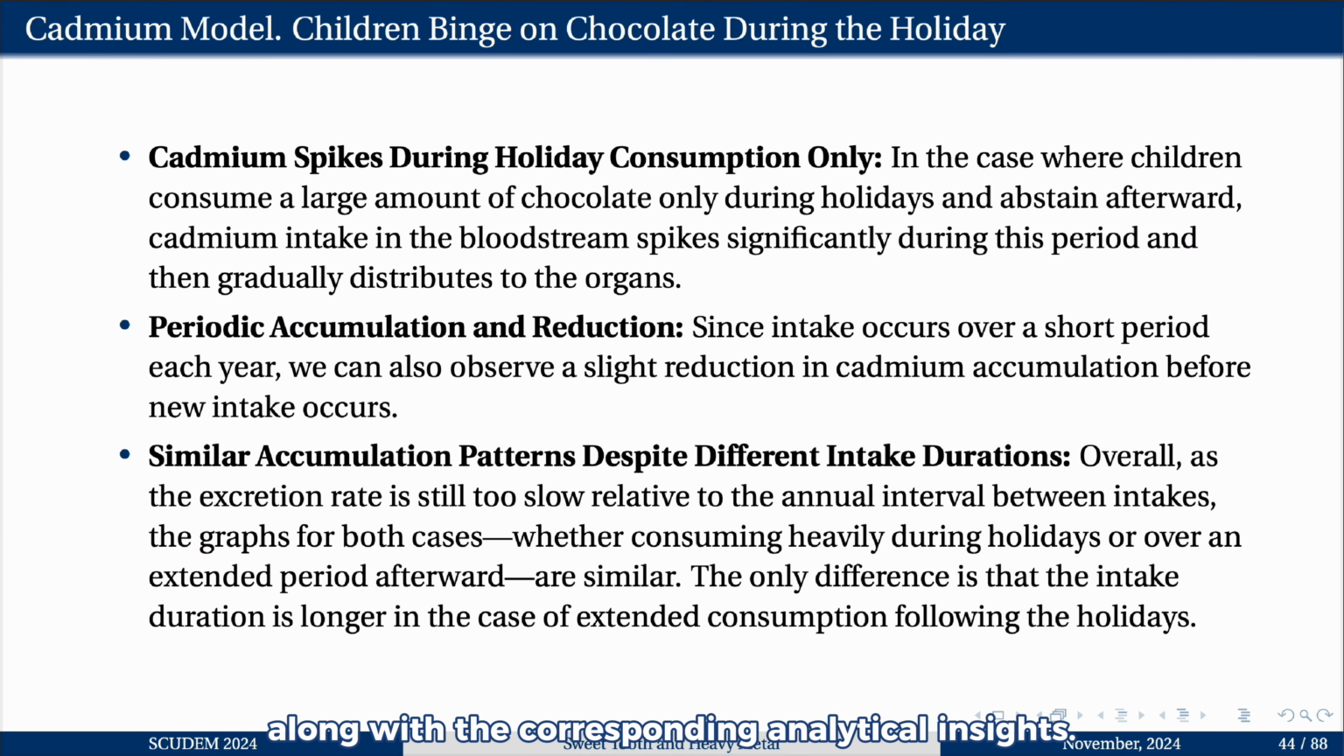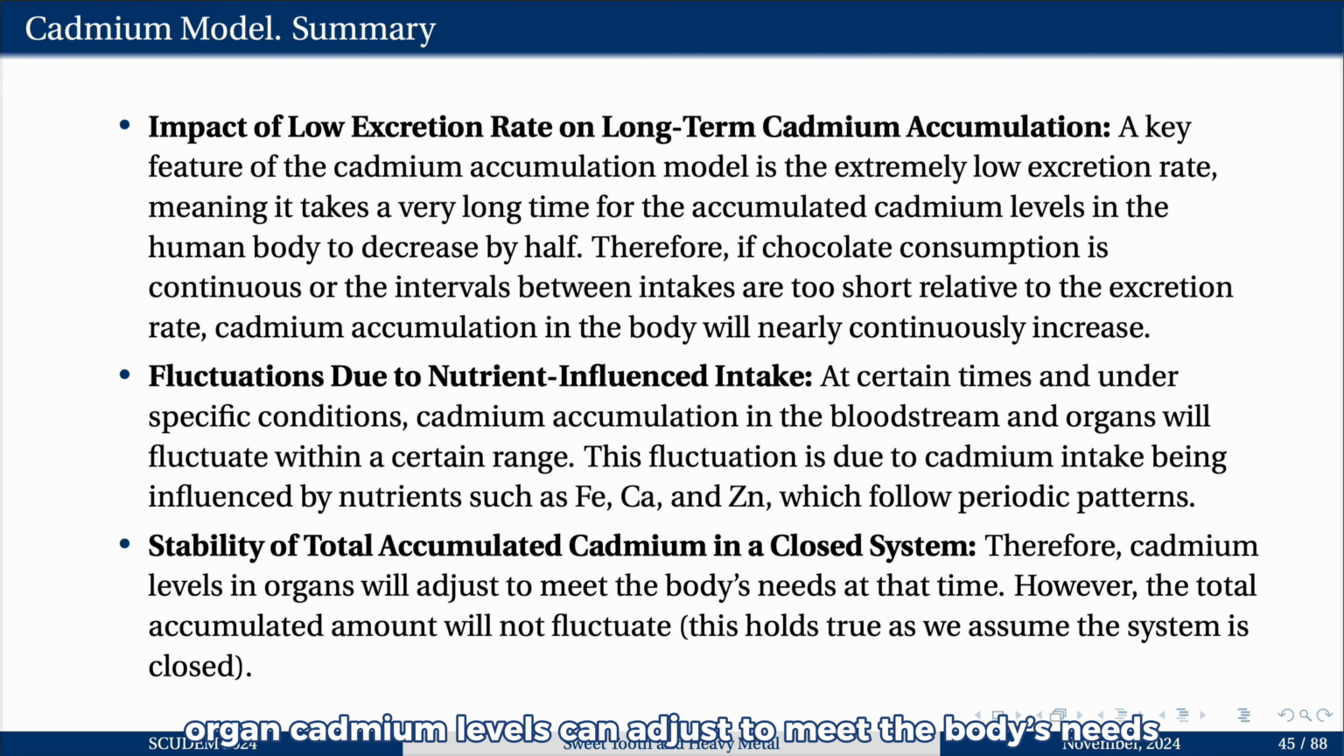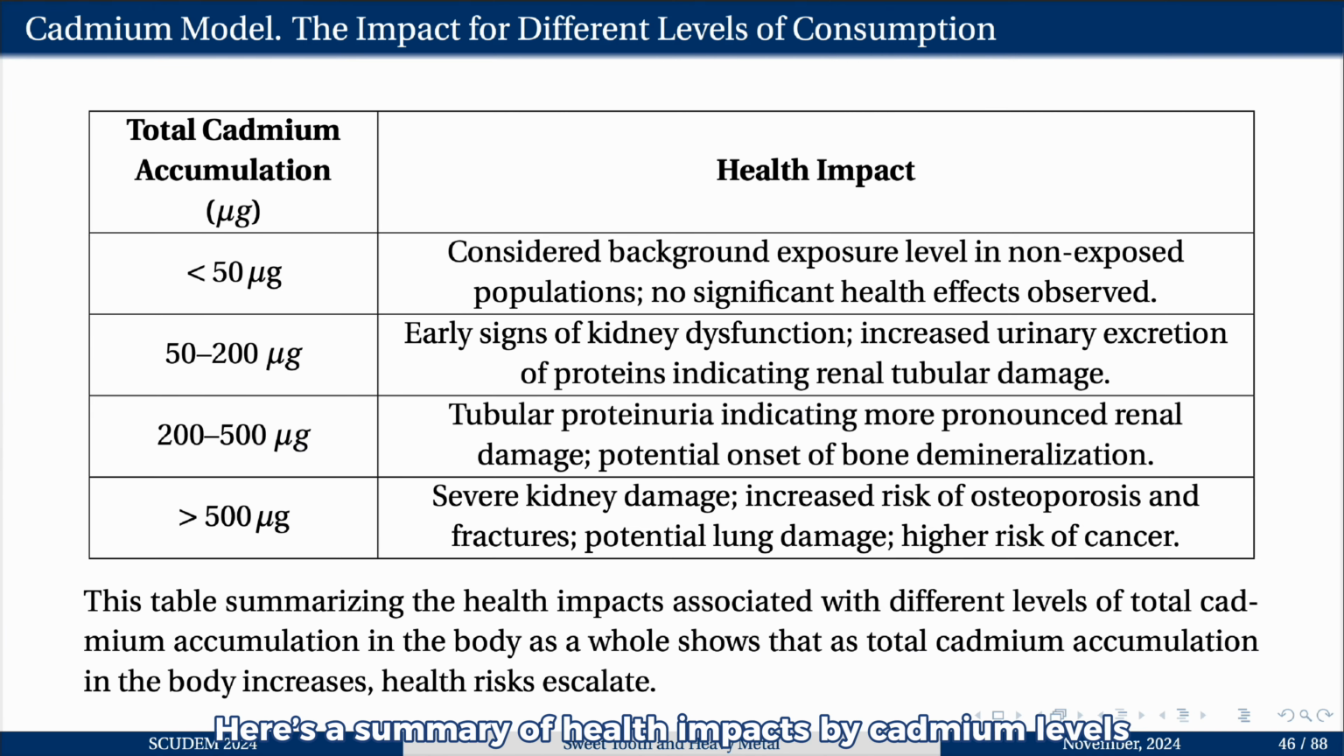Due to a very low excretion rate, cadmium level in the body takes a long time to decrease, leading to nearly continuous accumulation if the intake is frequent. Cadmium level can fluctuate based on nutrient intake, such as iron, calcium, and zinc, which affect absorption and follow periodic patterns. In our closed system, organ cadmium level can adjust to meet the body's needs but still keep the total cadmium accumulation stable over time. Here's a summary of health impacts by cadmium levels.